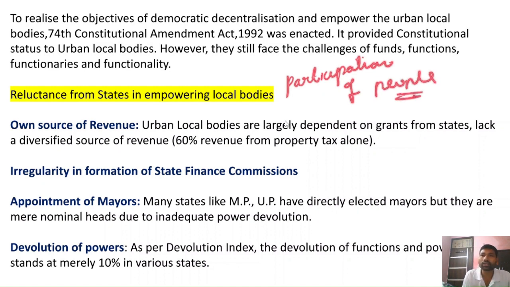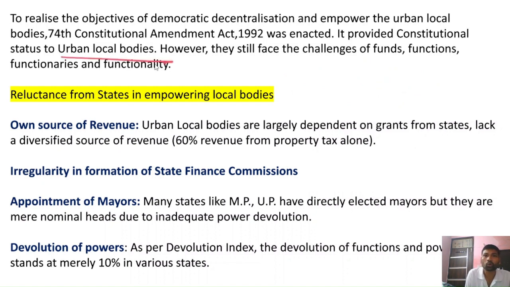So it provided a constitutional status to urban local bodies. However, even though there is a constitutional status, they still face challenges with respect to funds, functions, functionaries, and even functionality. So you can call it 4F, but most popularly it is known as 3F. It is generally advisable that in conclusion you mention the need for providing funds, functions, and functionaries to both urban local bodies and rural self-governance institutions.